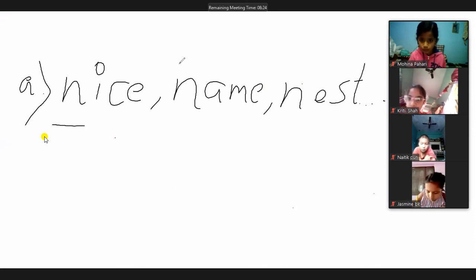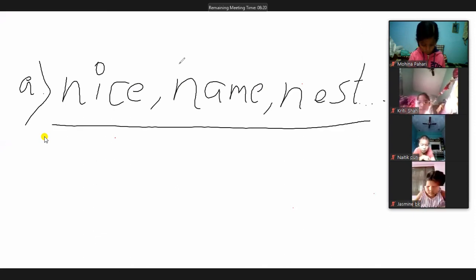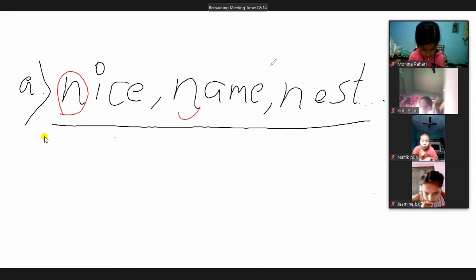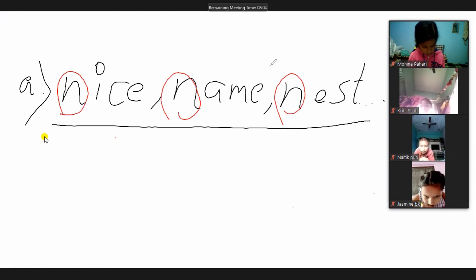Okay, here the first step, what is the first step? To see the first letter, whether it is same or different. Here is N, here is also N, and here is also N. So now you have to move towards the second letter.